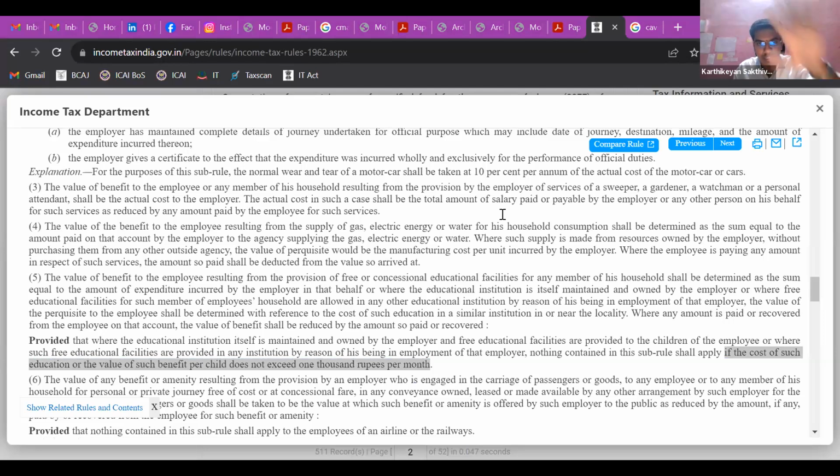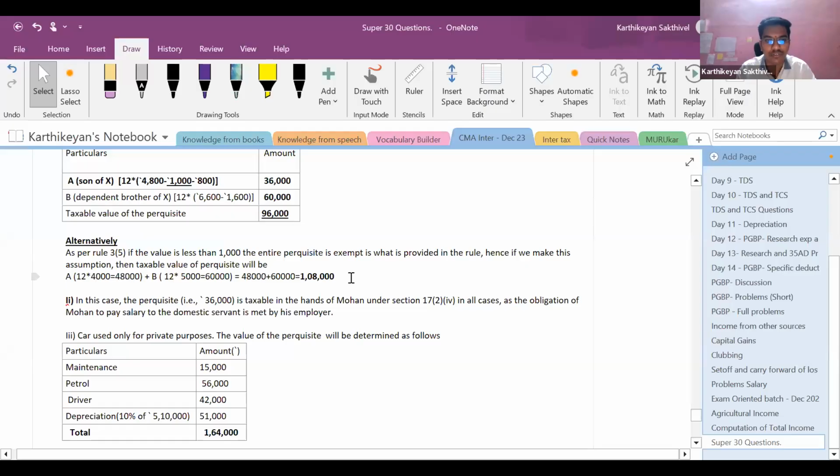In the CA study materials, they are taking this stand, but in the CMA study materials, they are taking a different stand. So I've told you both of these. Just be cautious while writing this in the examination, right? If you get the same question or a similar question, try to go for two alternatives.